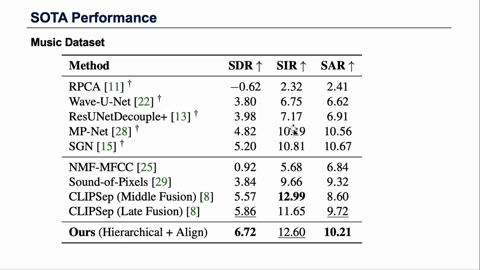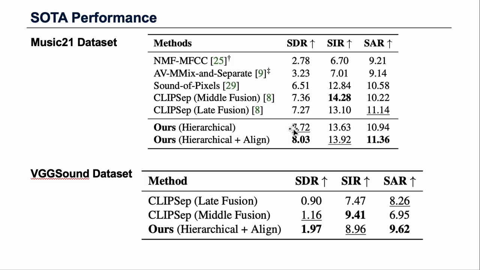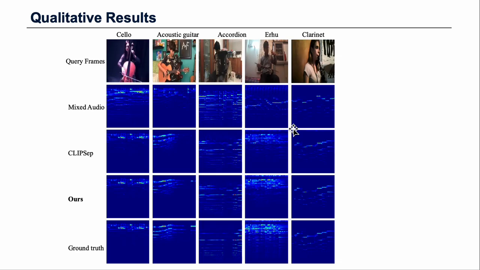We evaluated our method against several baselines on three widely used datasets: MUSIC, MUSIC-21, and VGGSound. The most important metric for sound separation is the signal-to-distortion ratio, or SDR, because it provides an overall measure of separation quality by accounting for both interference and artifacts. As you can see in these charts, our approach consistently outperforms all existing baselines across every dataset we tested.